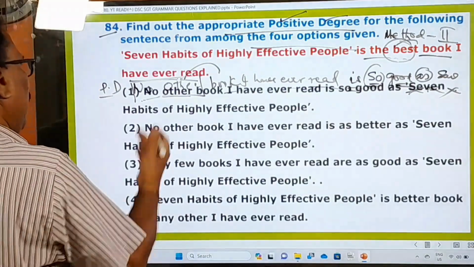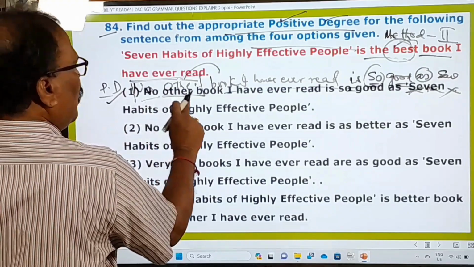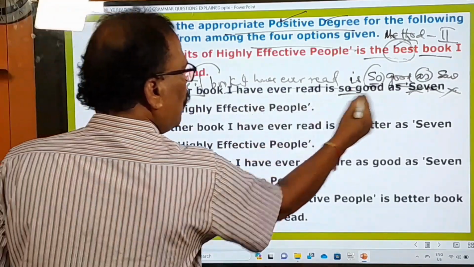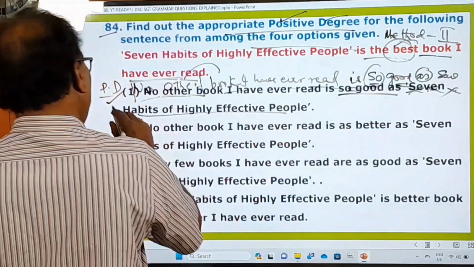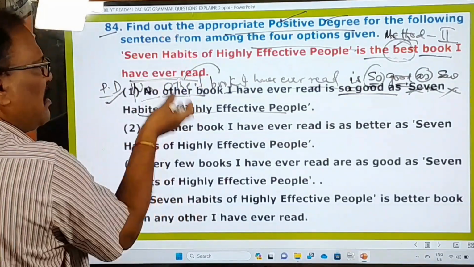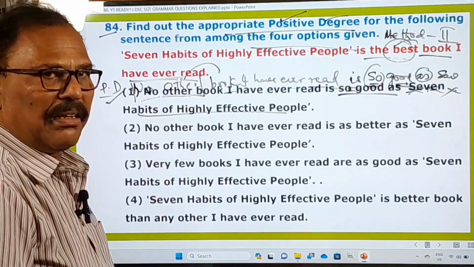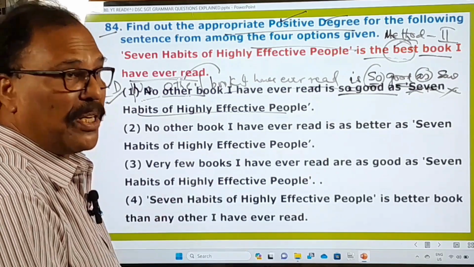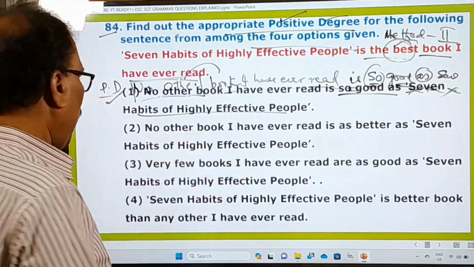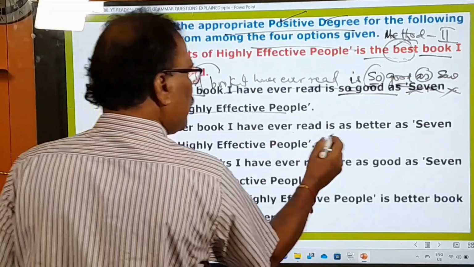Oh my God. The very first one is your answer. No other book I have ever read is so good as 7 Habits of Highly Effective People. The very first one is the right one. When the very first one is the right one, why look at other options? Okay, even then, let us look at the options and see why they are wrong. No other book I have ever read is as better.